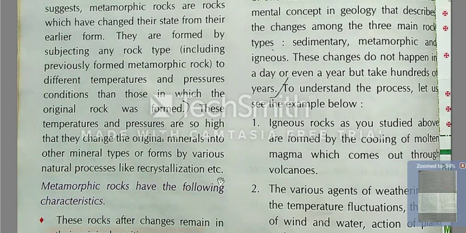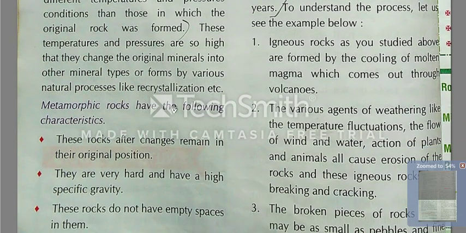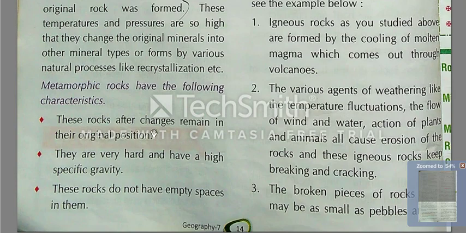Recrystallization is a process. Now we will see the metamorphic characteristics. Metamorphic rocks have the following characteristics: these rocks after change remain in their original position.